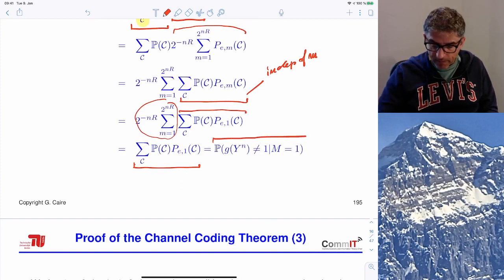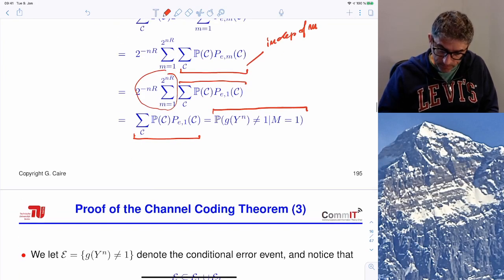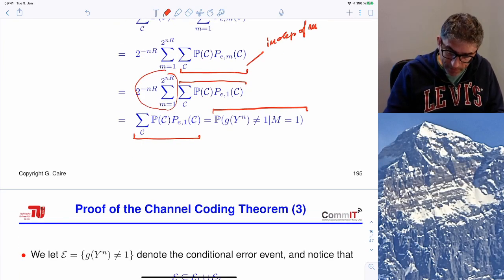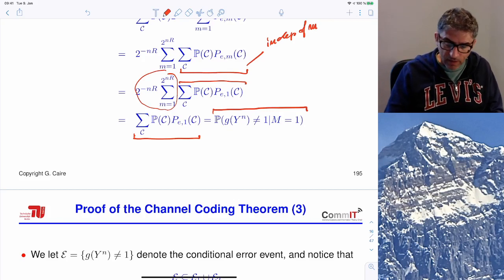It's simply the probability that the decoding function, so the joint typicality test applied to random yn, is different from 1, given that 1 is transmitted, when, of course, the underlying distribution here, you have to think about this. What is the underlying joint distribution in this problem?